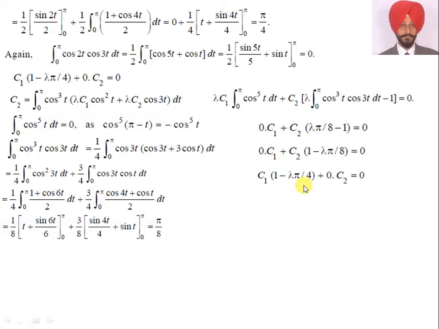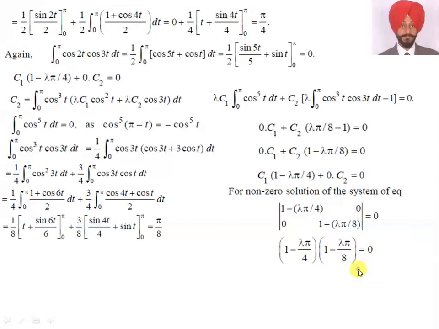The previous equation is C1 into (1 minus lambda) pi by 4 plus 0 into C2. On simplifying these two, for the value of lambda we take the determinant. The determinant is (1 minus lambda pi by 4), 0 and 0, (1 minus lambda pi by 8) equal to 0. When we simplify, lambda is 4 by pi and lambda is 8 by pi.